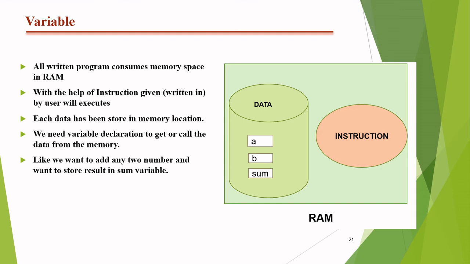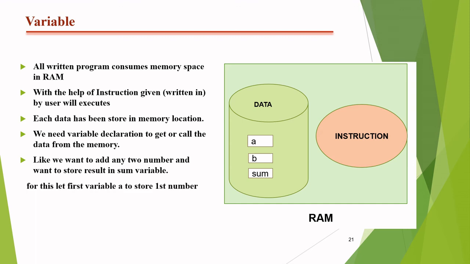Sometimes he enters 2 and 3, sometimes 100 and 400. So how does the CPU decide which value will be accepted, out of so many possibilities? To remove that confusion, we need the variable declaration.